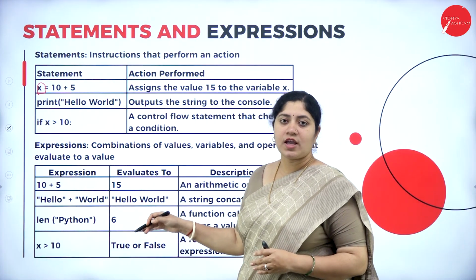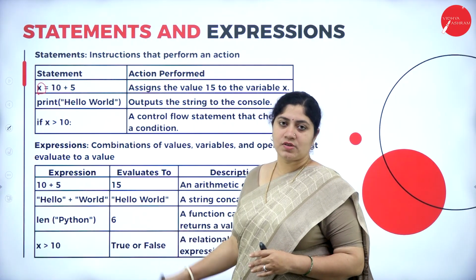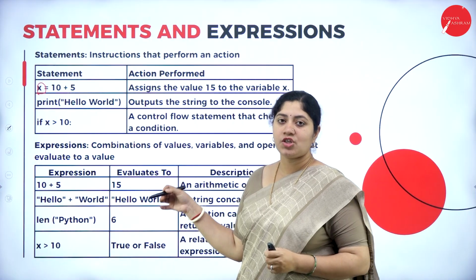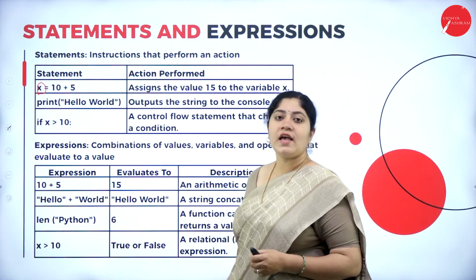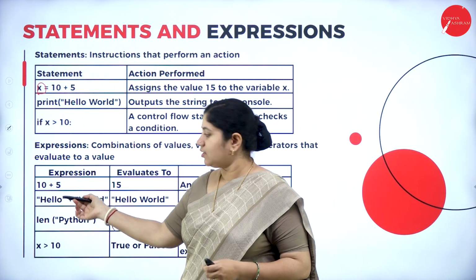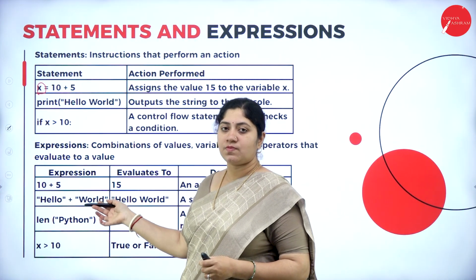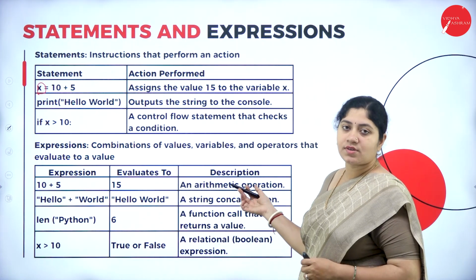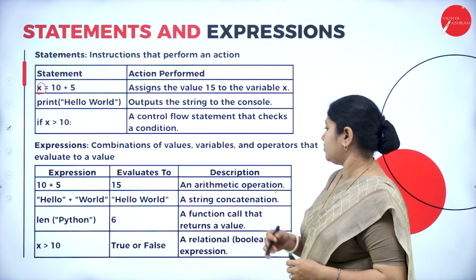Now let's move forward and check the examples for expressions. As I have already said, an expression is just a combination of variables, operators, as well as different values. The examples follow this way: 10 plus 5 is evaluated to 15, and it is described as an arithmetic operation.